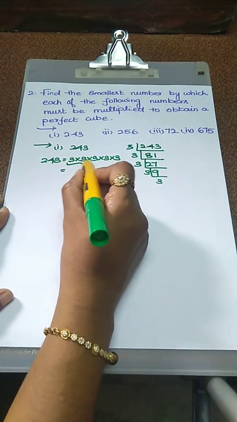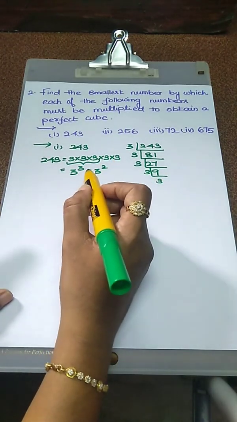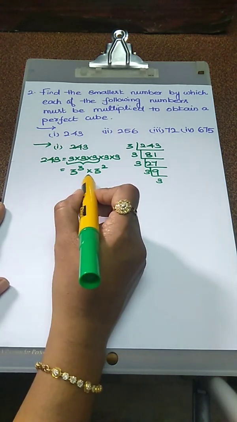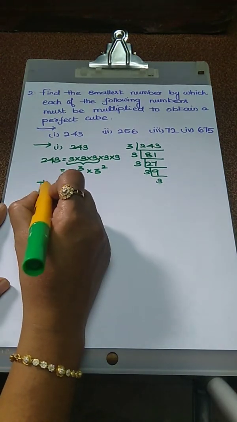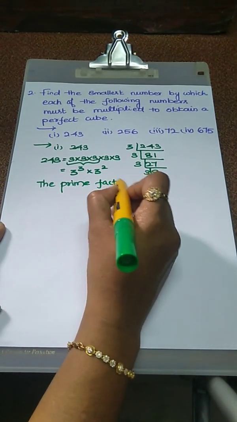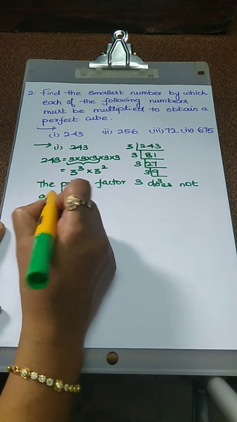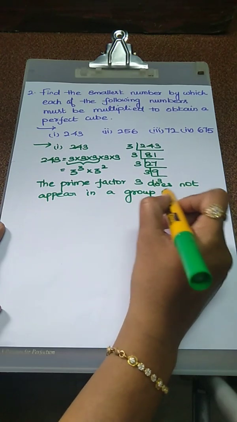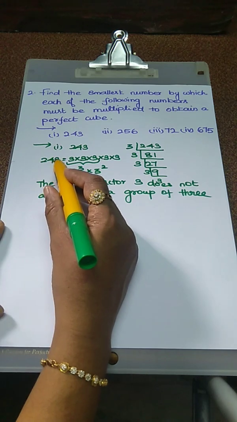So how can we write this using laws of exponents? 3 power 3 into 3 power 2. Now we need one extra 3. So grouping the factors in triplets, the prime factor 3 does not appear in a group of 3. So easily we say that 243 is not a perfect cube.